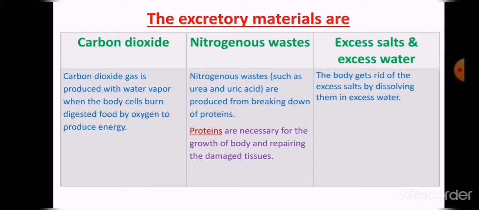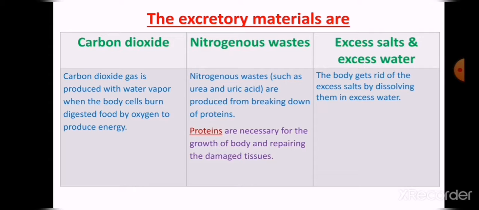So what are the excretory materials? They are three compounds or three types. Number one, the carbon dioxide gas. Number two, nitrogenous wastes. Number three, excess salts and excess water. And excess means more than needed of salts and water.